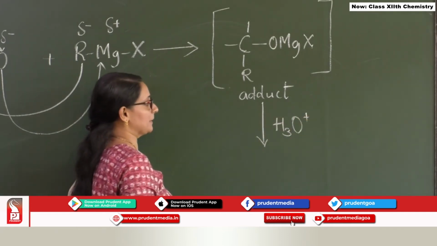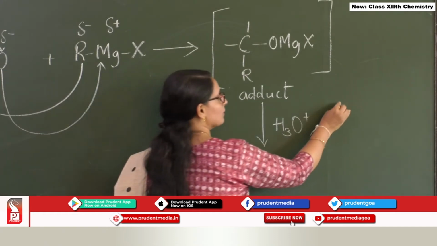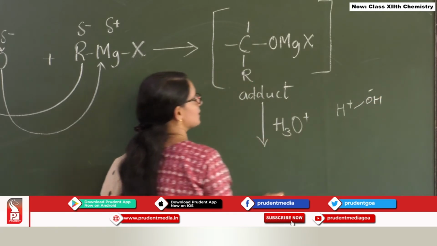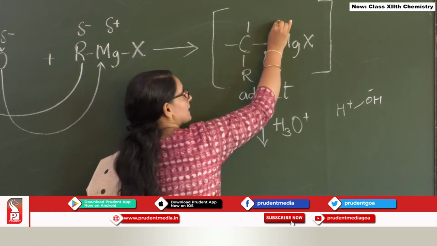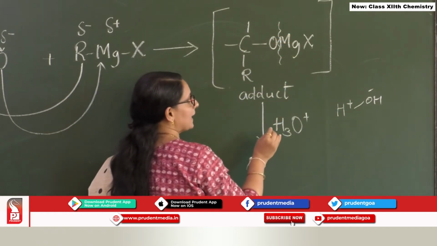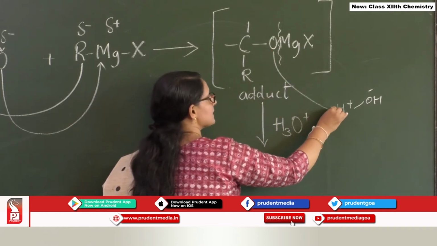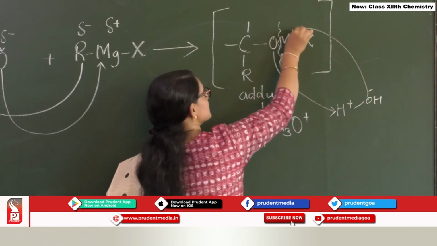in the acidic medium. Now actually we are adding water there. So how can we show water? H plus and OH minus ions. So when water is added in the acidic medium, this is getting cleaved or broken. And how is the addition going to take place? Oxygen picks up this H plus ion and OH minus ion attacks the magnesium.